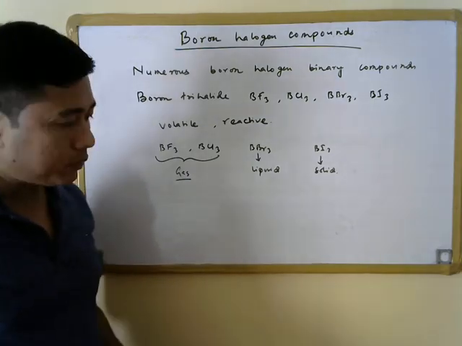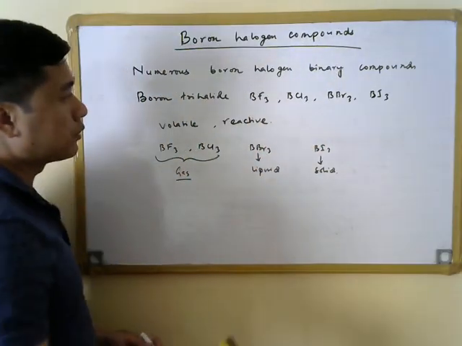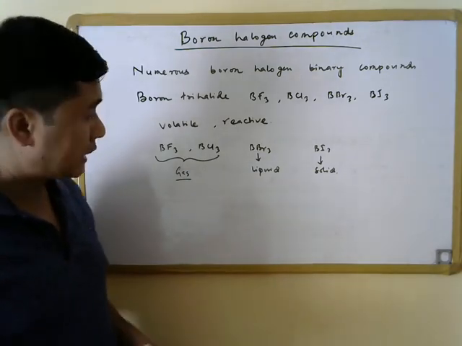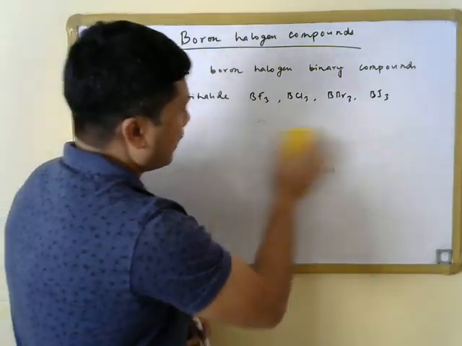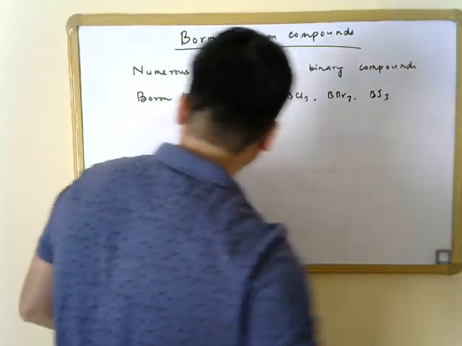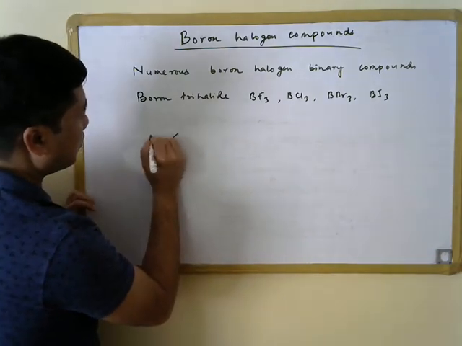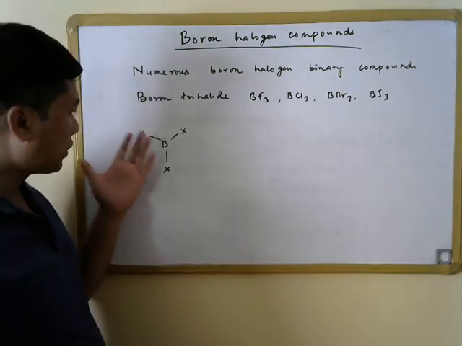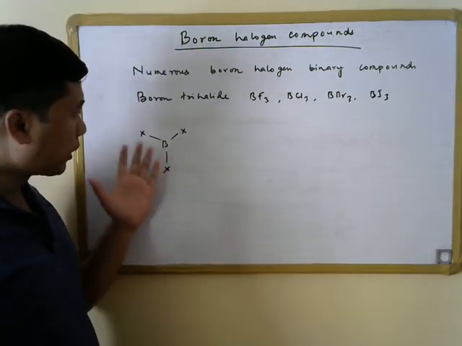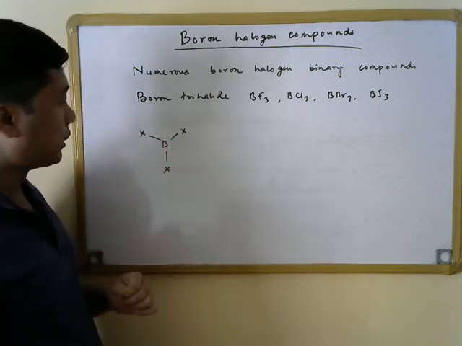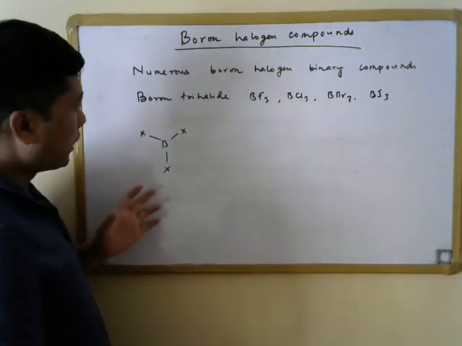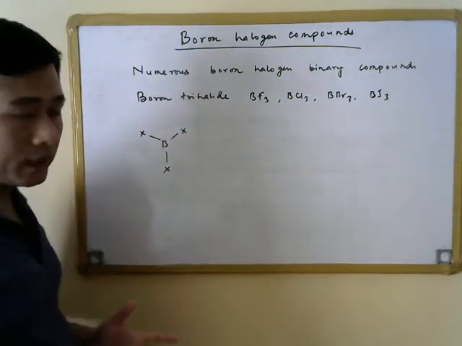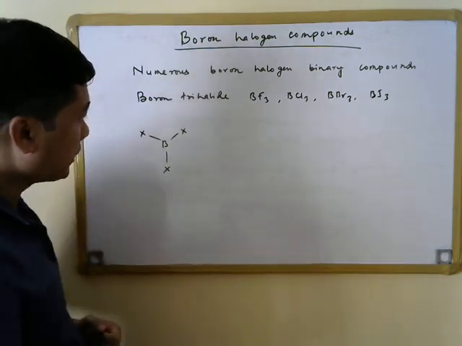And then, if we look at the structure of these compounds, we will find that all four compounds have the same structure, that is, the trigonal planar structure. The halogen atoms are attached to the boron center in this fashion, so all of these atoms lie on the same plane, that is, on the plane of this board. Now, if we look at the hybridization of the boron centers in these boron trihalides, we see that the boron center is sp2 hybridized.